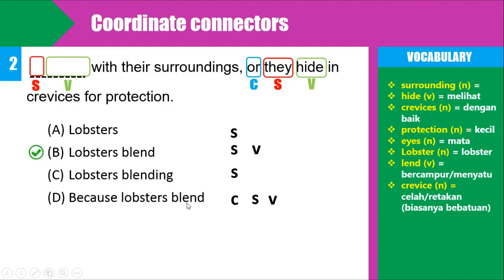So the best answer is lobster blend, because what we need is only a subject and a verb. If we choose A, it will be missing a verb. What about D? If we choose D as the answer, you will find a double connector. So the best answer is B.